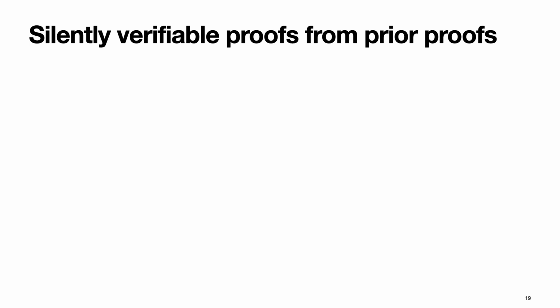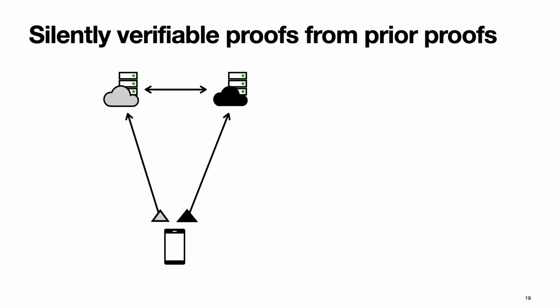Okay, now coming to the main question, how do we construct silently verifiable proofs? And what we show in this work is that you can actually construct them from prior proofs which do not have batch verification property. So here goes the construction. So this was the picture from prior proofs. And let's say the servers were doing some communication, and I'm going to refer to this communication with this transcript.